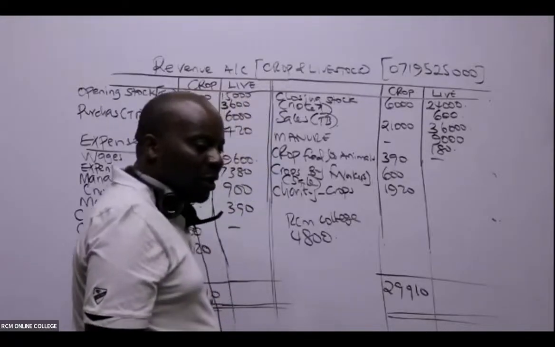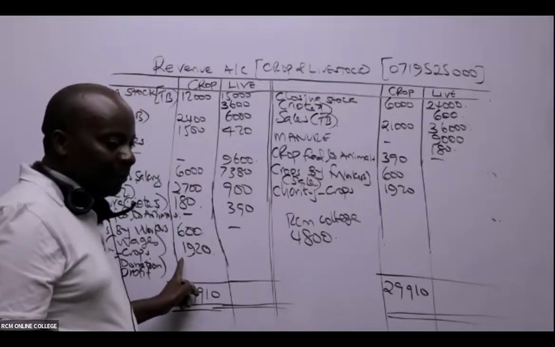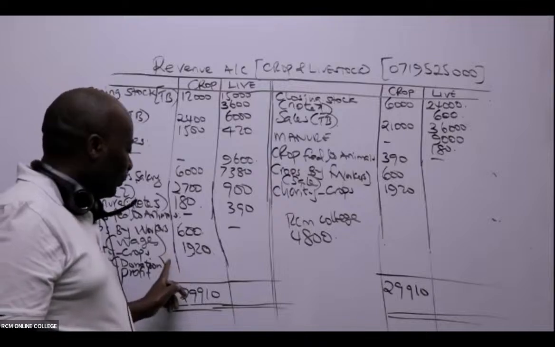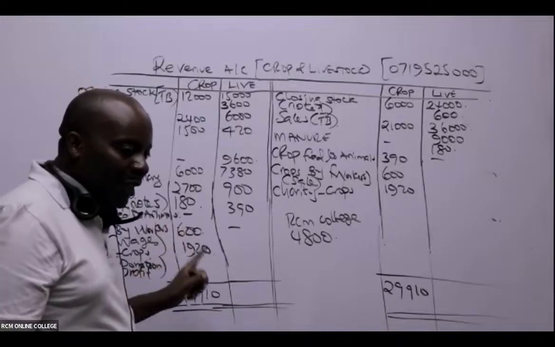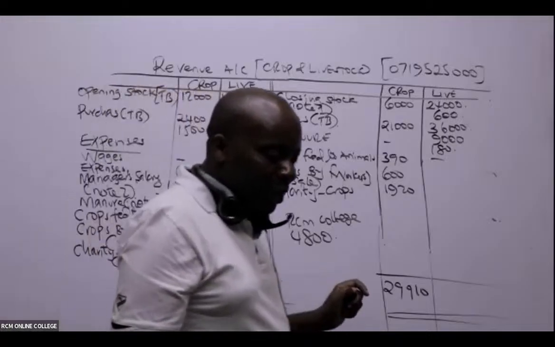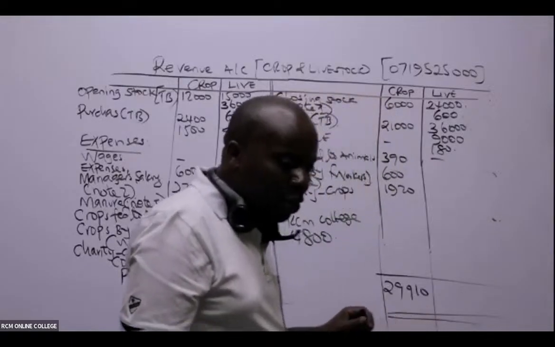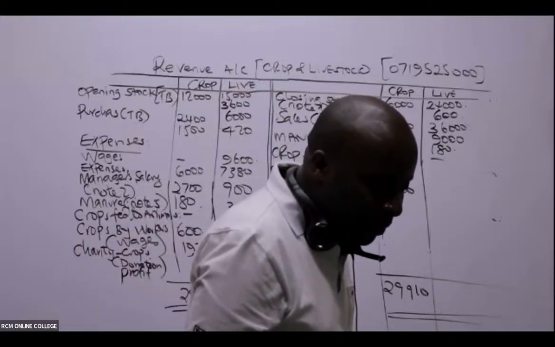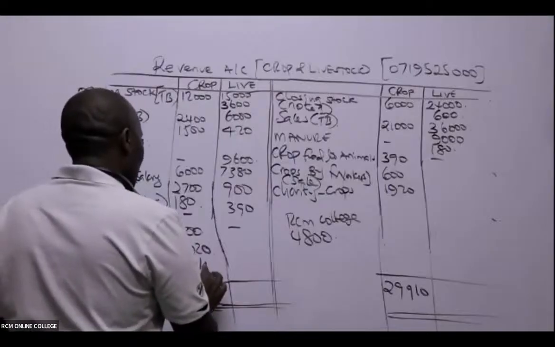Johnson Chalo. So how much is profit here for crop? 29,910 minus all this, which Chalo has been able to get as 28-something. So I'm being given a figure of 1920. I'm being given a figure of what here? 1610. Figure of 1610. Thank you so much.